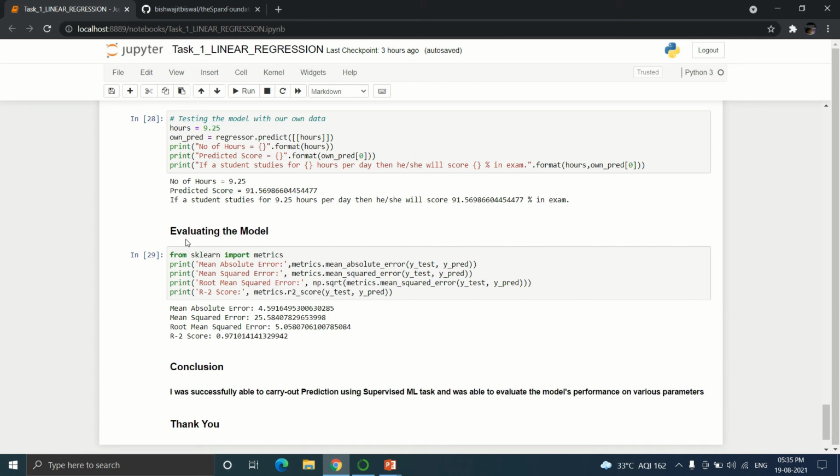Now the final step is to evaluate the performance of the algorithm. This step is important to compare how well different algorithms perform on a particular dataset. Here different errors have been calculated to compare the model performance and predict the accuracy. Here we are getting an R2 score of 0.97, which is really great for the model. Basically, it tells that our model is predicting 97.1% of the data.